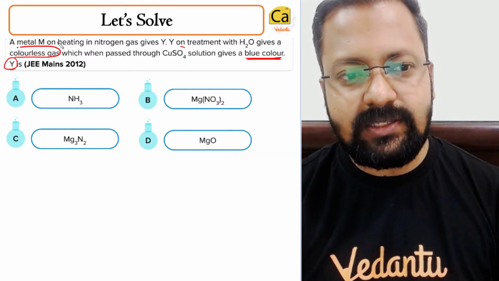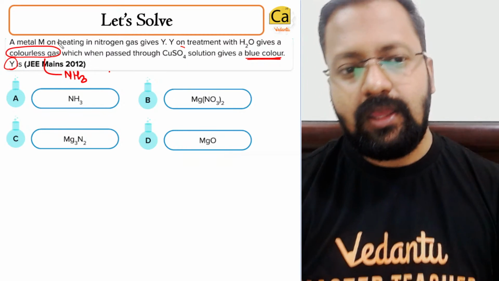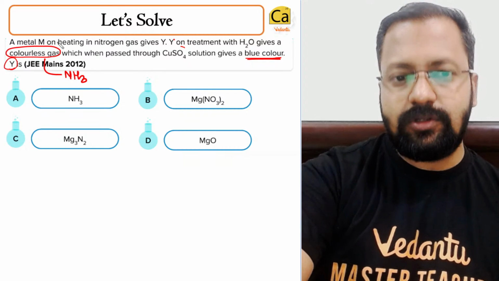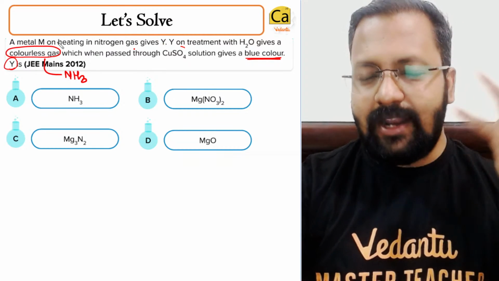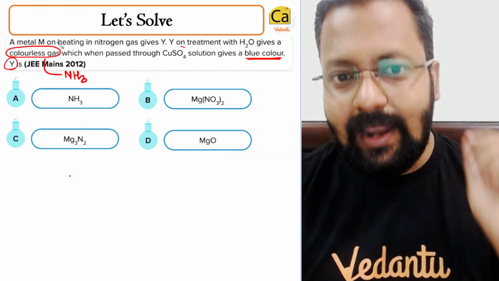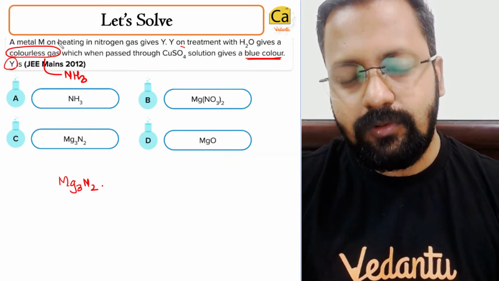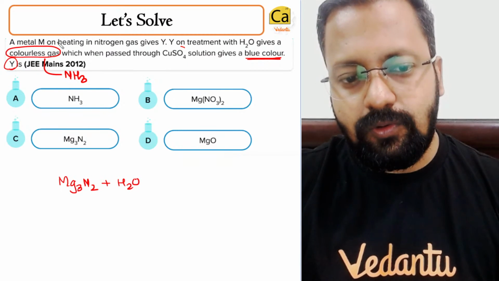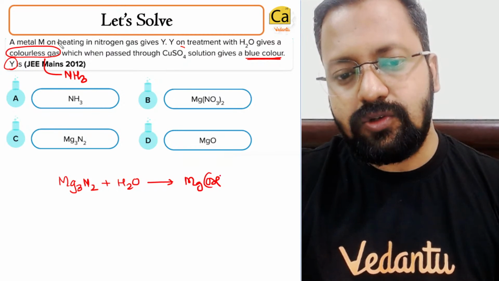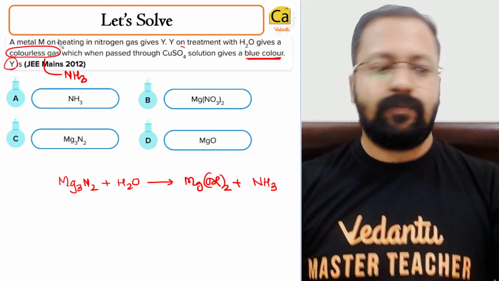This colorless gas is NH3. So which kind of compound on dissolution in water will give ammonia? A nitride will give ammonia. So Mg3N2 will react with H2O to give Mg(OH)2, and it will give NH3.